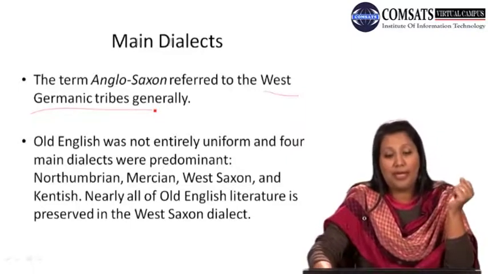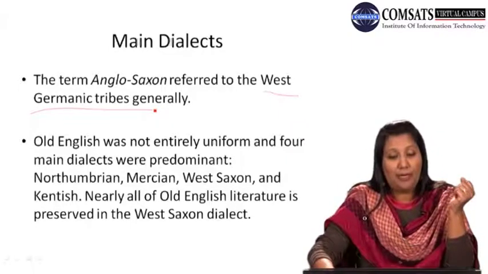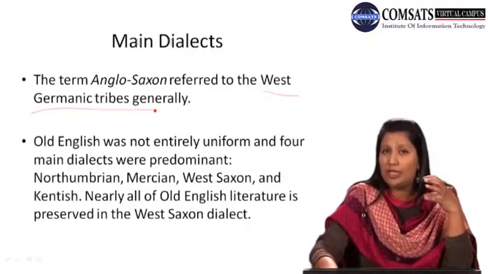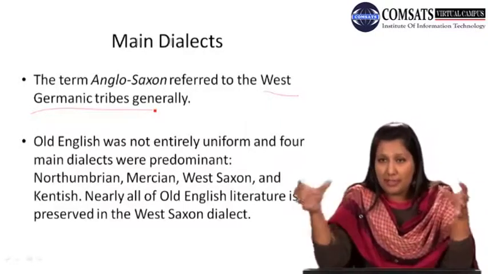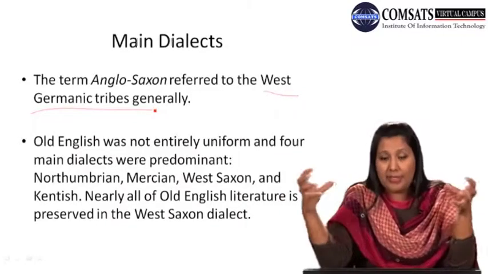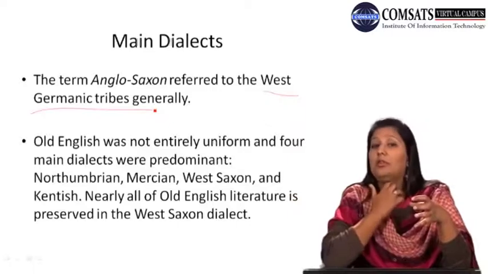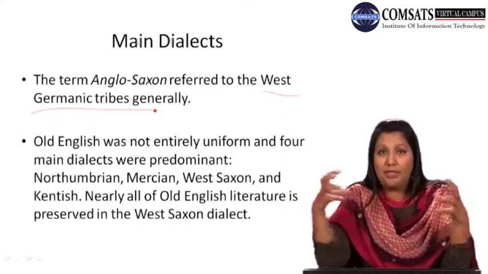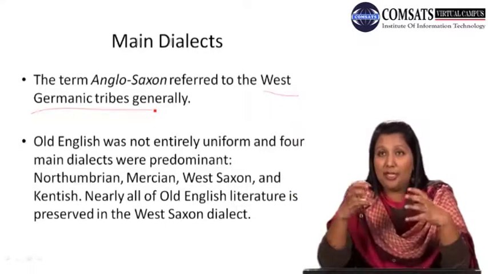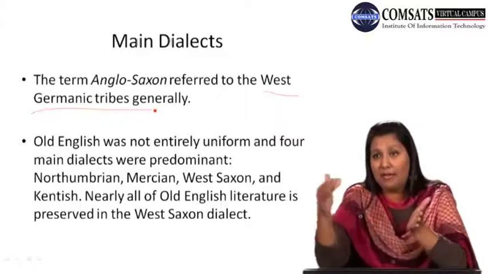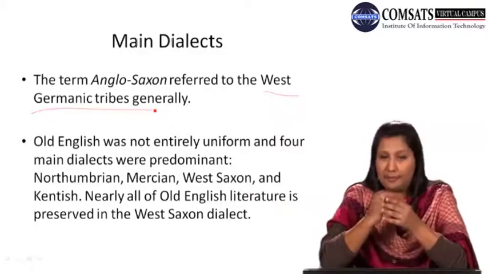Old English was not entirely uniform, and four main dialects were predominant. Old English is made up of different tribes. These different tribes were not very uniform in their nature. They were not similar. Although there were some similarities, they had differences as well.